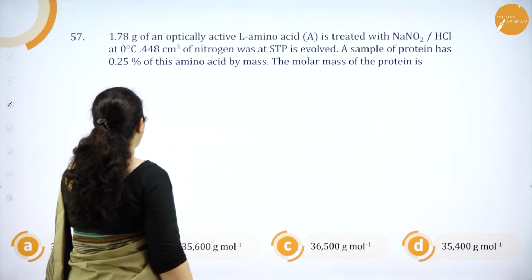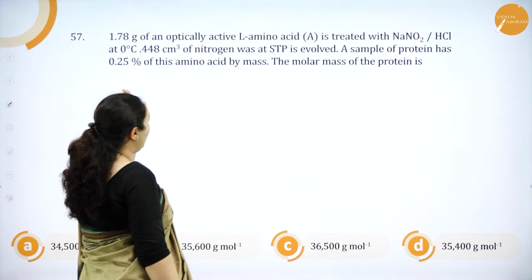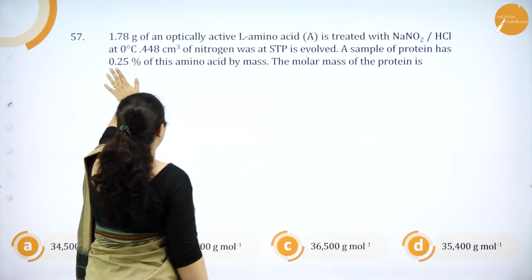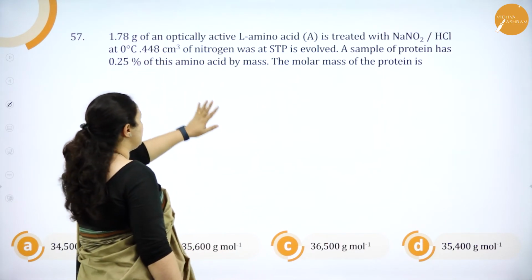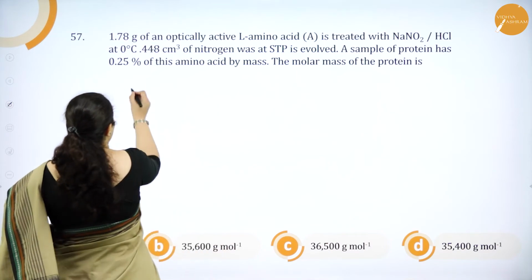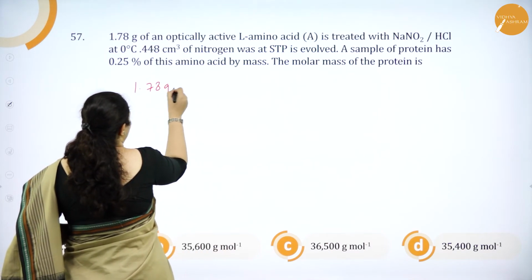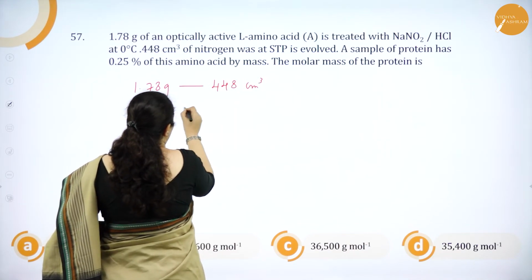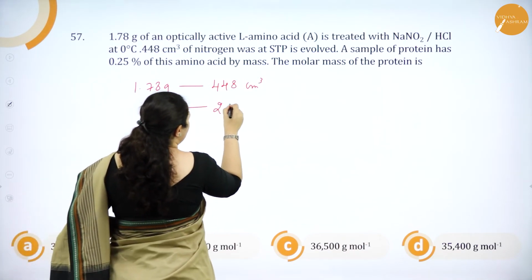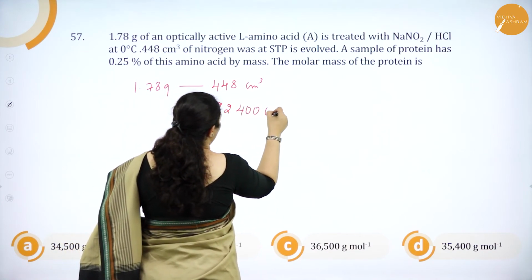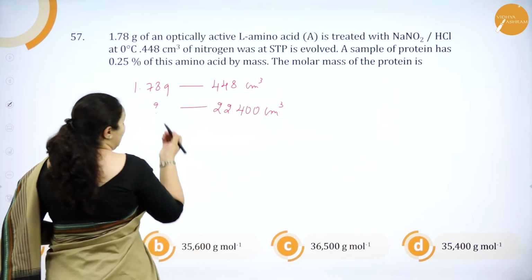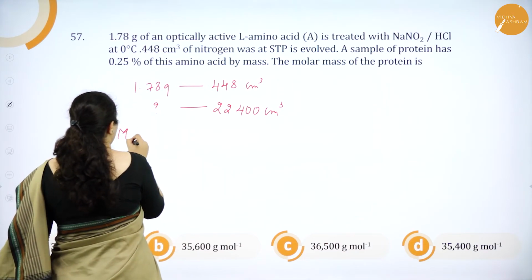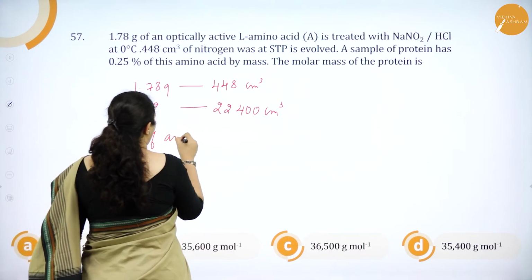What is given is 1.78 grams of the amino acid when it is treated with NaNO2 and HCl at 0 degrees Celsius gives 448 cm³ of nitrogen gas. So what is given? 1.78 grams is giving 448 cm³ of nitrogen. So we know that if it liberates 22,400 cm³ of nitrogen, that will be the molecular mass of the amino acid. So we'll first find out the molecular mass of the amino acid.